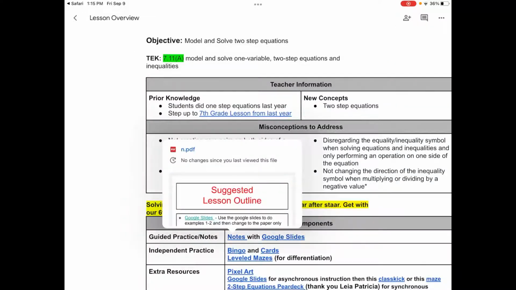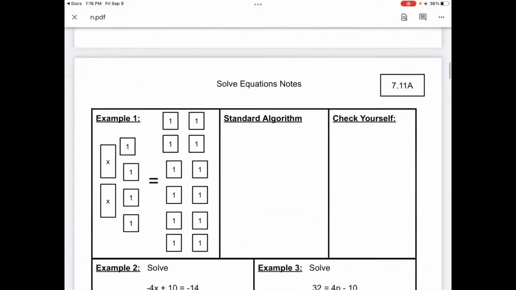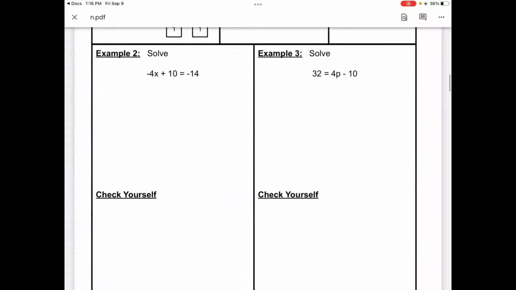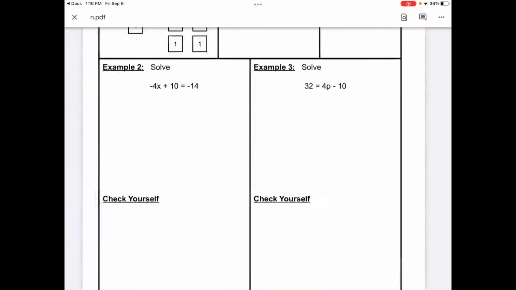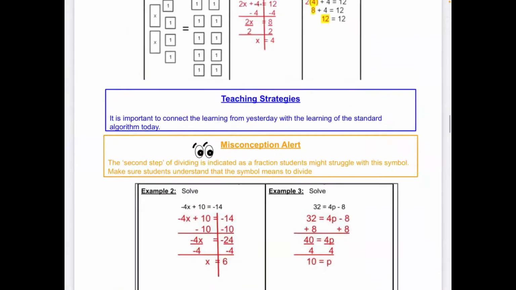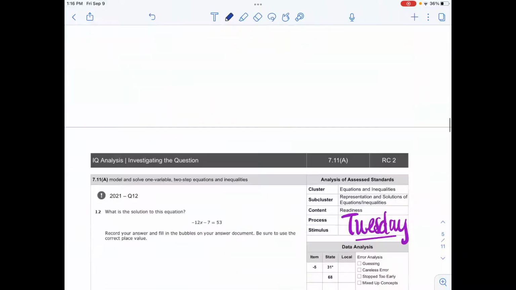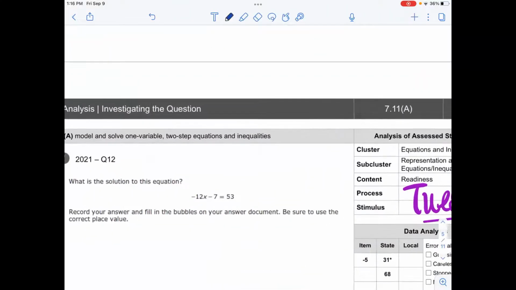We know that 7th grade does not escalate on our test unless they have those accommodations. And if they do, please let them use it. But checking themselves is going to be essential with this. It's also a test taking skill, making sure students check themselves, okay? This is also 7.11A, where they're just given an equation here.